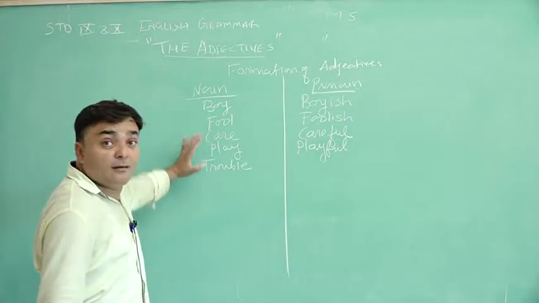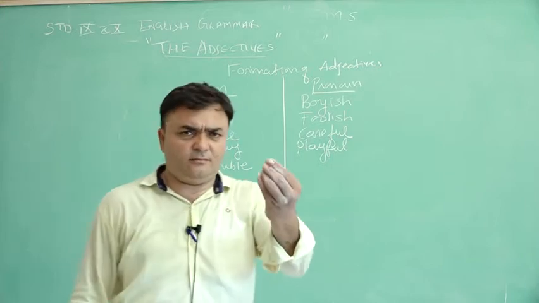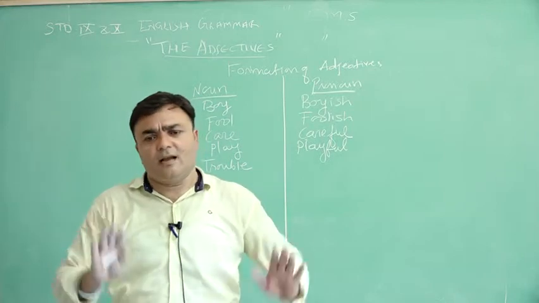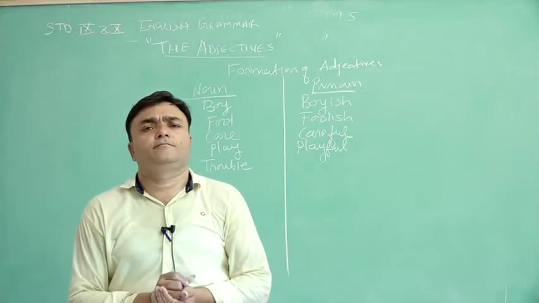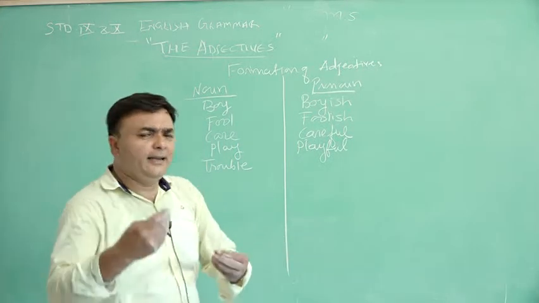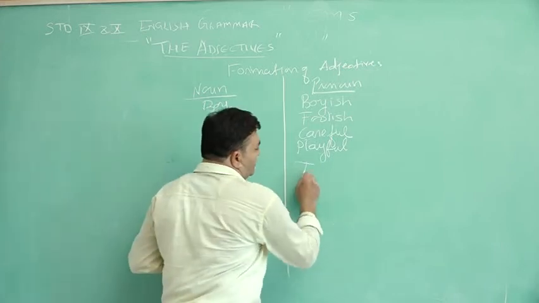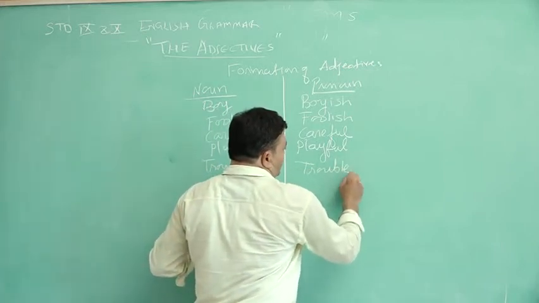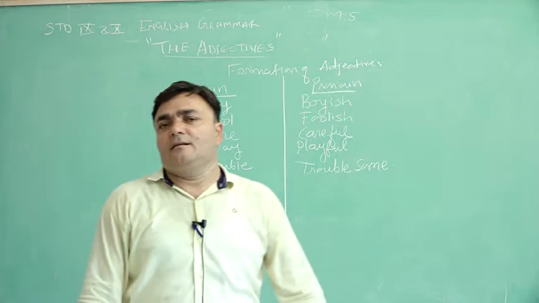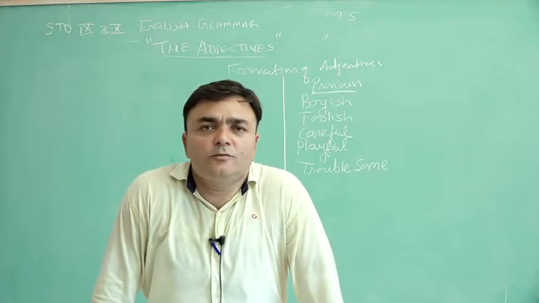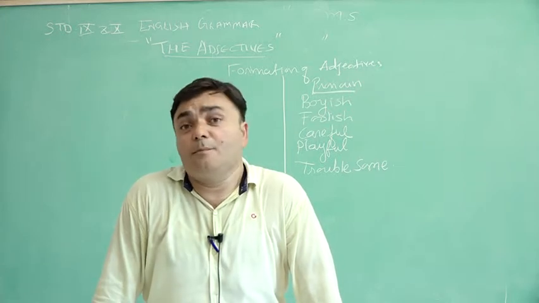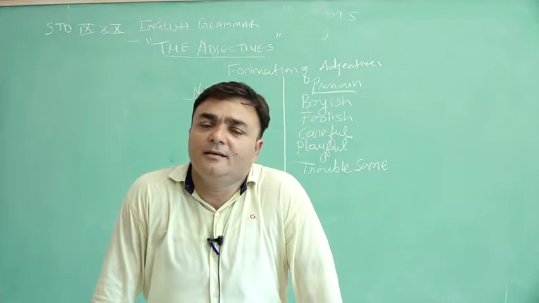Trouble. Guess, anybody can guess within a few seconds. Trouble is a noun. I want to make it an adjective. Just guess in your mind for 1 second, 2 seconds, 3 seconds. Obviously it comes. Trouble changes to troublesome. He is a troublesome person, we can say. He is a troublesome person.